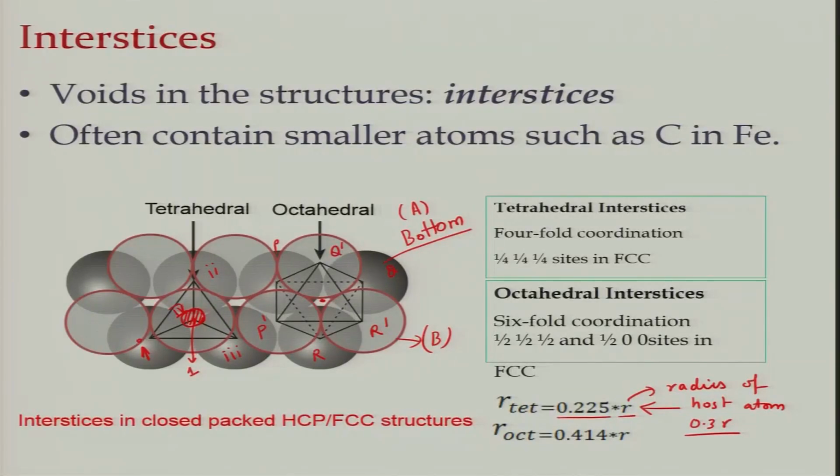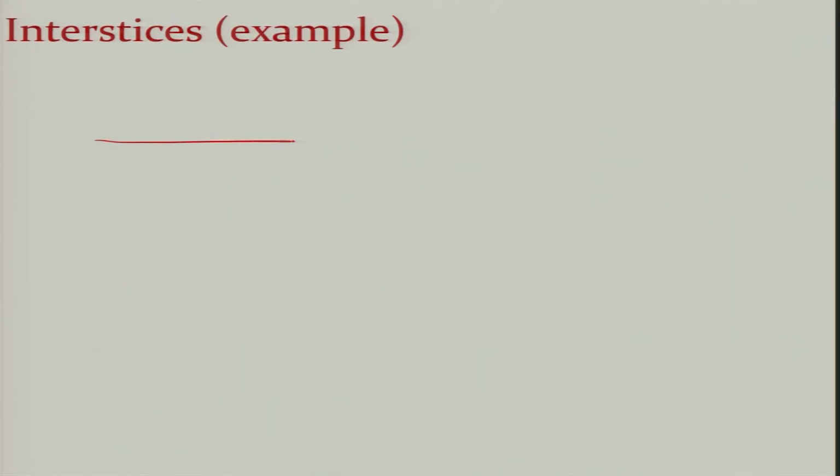So basically it is an octahedron shaped polyhedron, it has 8 faces, and again you can calculate the size of the atom that will sit inside this octahedron easily using geometry, and this size will turn out to be 0.414 of the radius of the host atom. So the maximum size you can put in there without displacing the host atoms is 0.414 of the radius of the host atom, and these can be easily visualized especially in a cubic close packed structure. So, let us see how you can visualize them in the cubic close packed structure. This is the unit cell that I am going to draw.